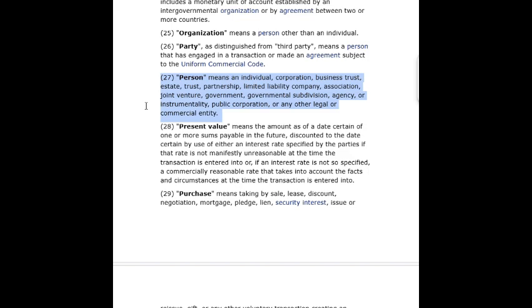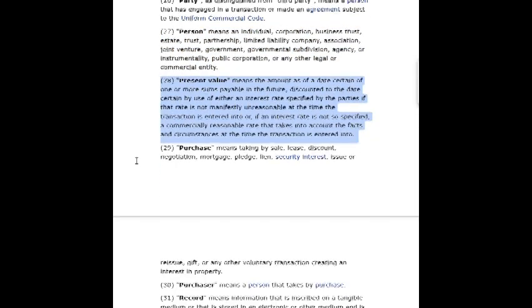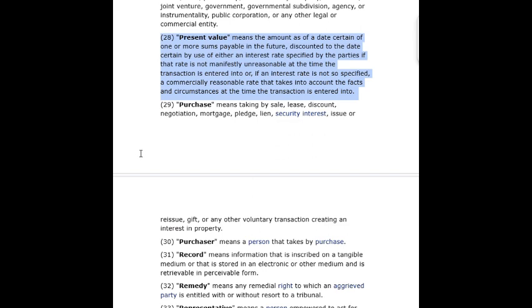27. Person means an individual, corporation, business trust, estate, trust, partnership, limited liability company, association, joint venture, government, governmental subdivision, agency, or instrumentality, public corporation, or any other legal or commercial entity.